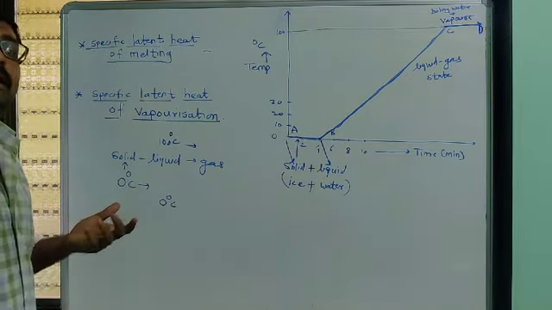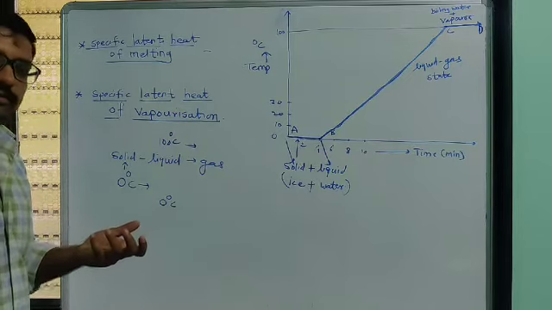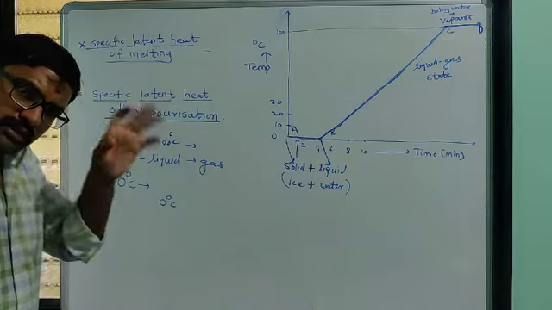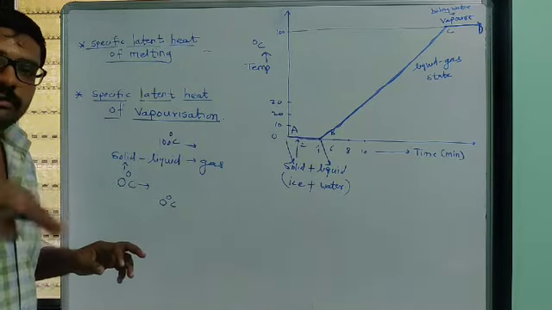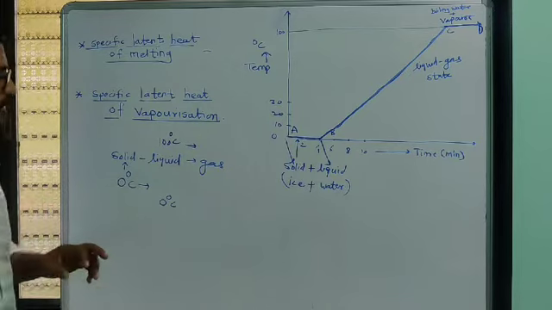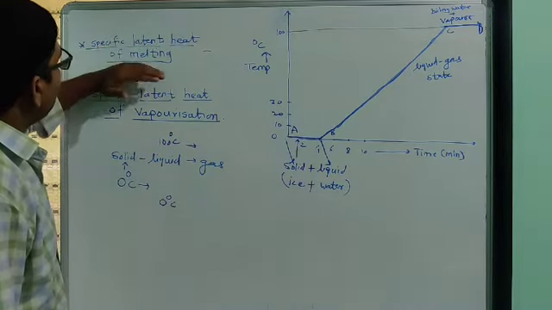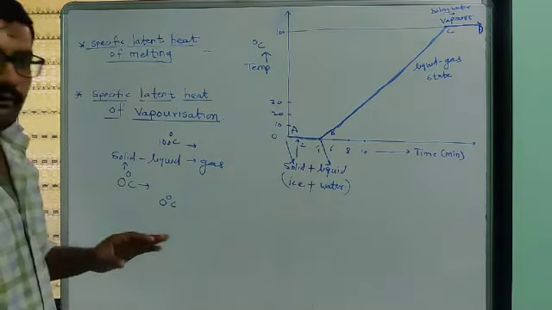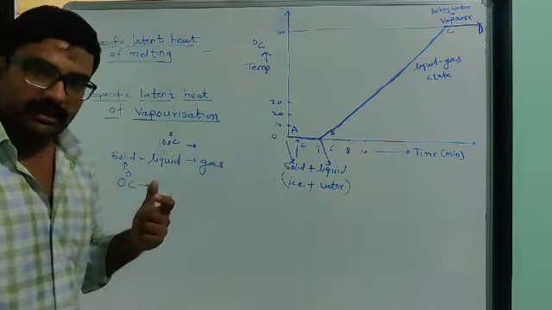Latent means what? Simply hidden heat. Okay, as we supply that hidden heat to that substance at a constant temperature, at that time what happens? The state of the substance gets changed. Okay, so now we have to see the meaning of specific latent heat of melting. We know the meaning of latent heat of melting.